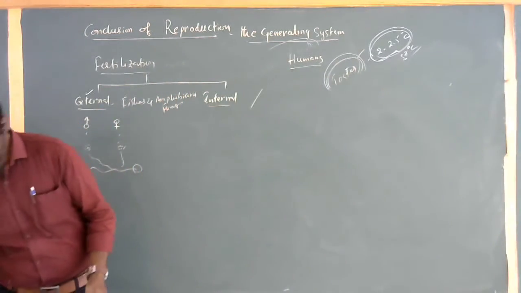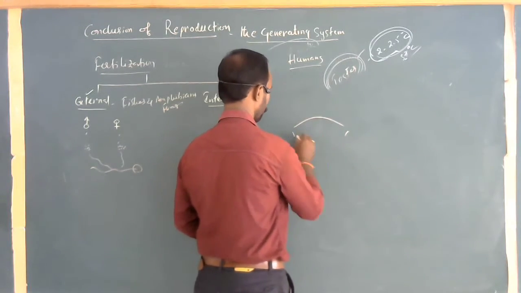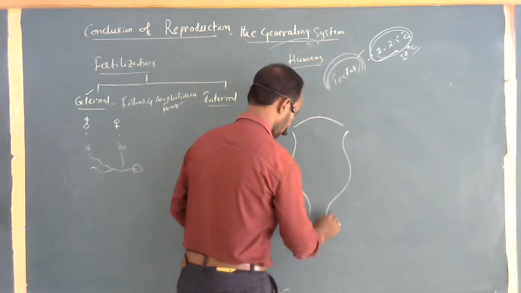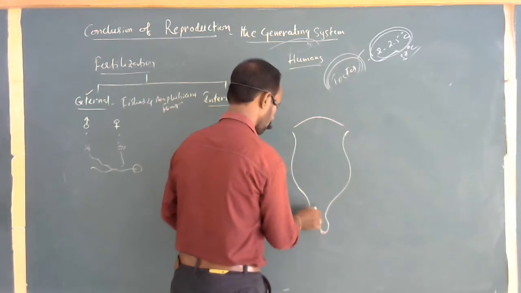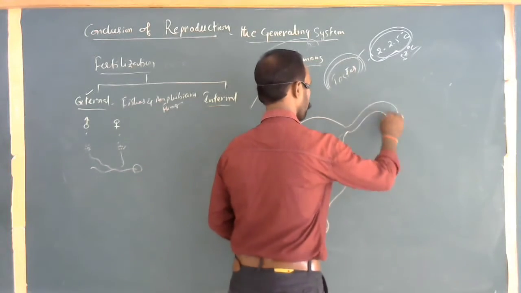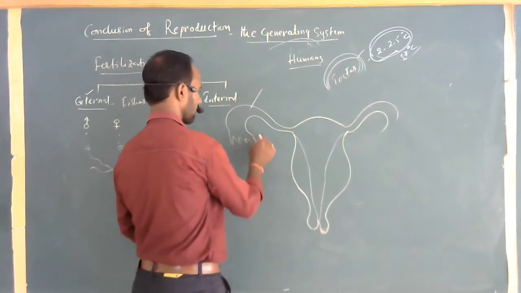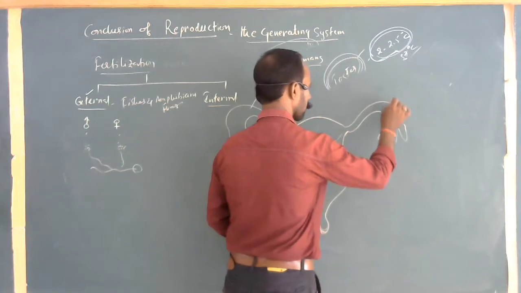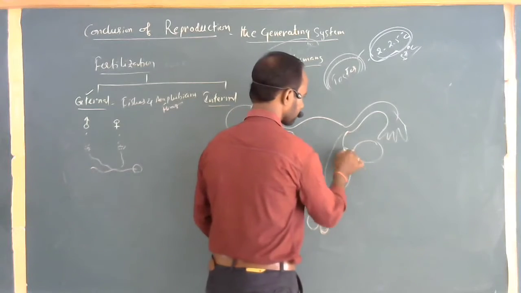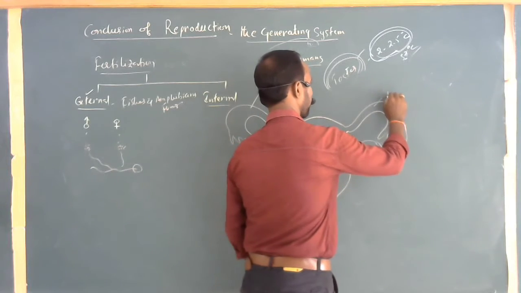See this now once. These are ovaries. This is called the fallopian tube.